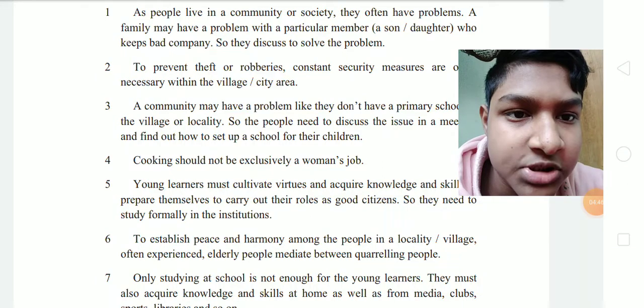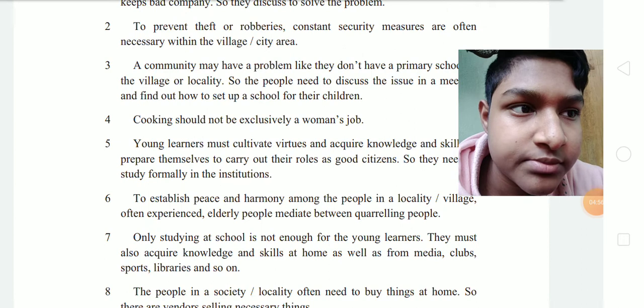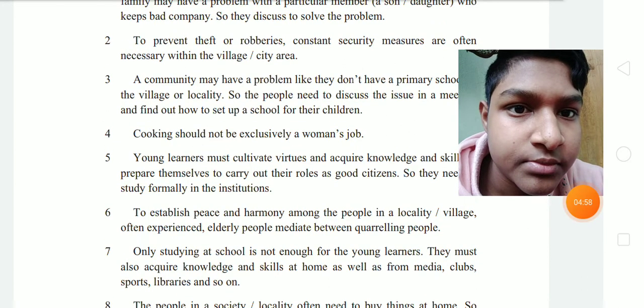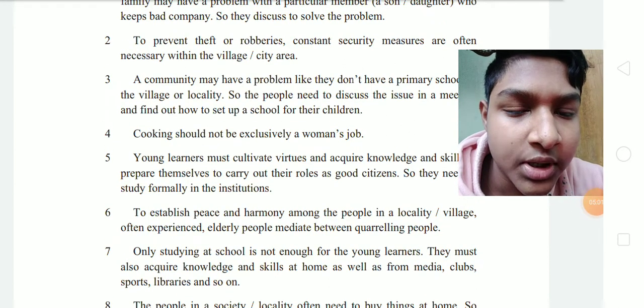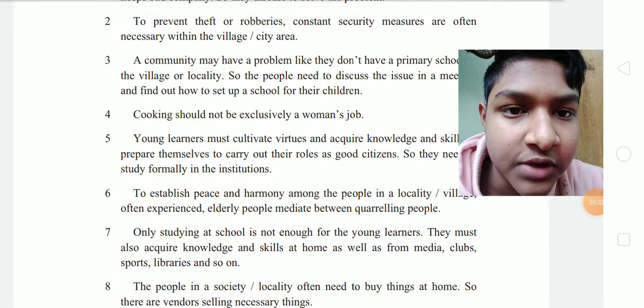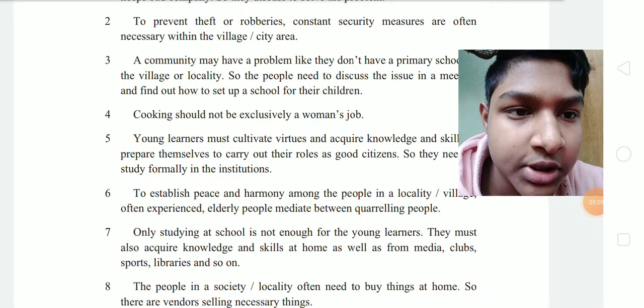To establish peace and harmony among the people in the locality, village elders often mediate between quarreling people. Okay. 7. Only studying at school is not enough for the young learners. They must also acquire knowledge and skills at home as well as from media, clubs, sports, libraries, and so on.